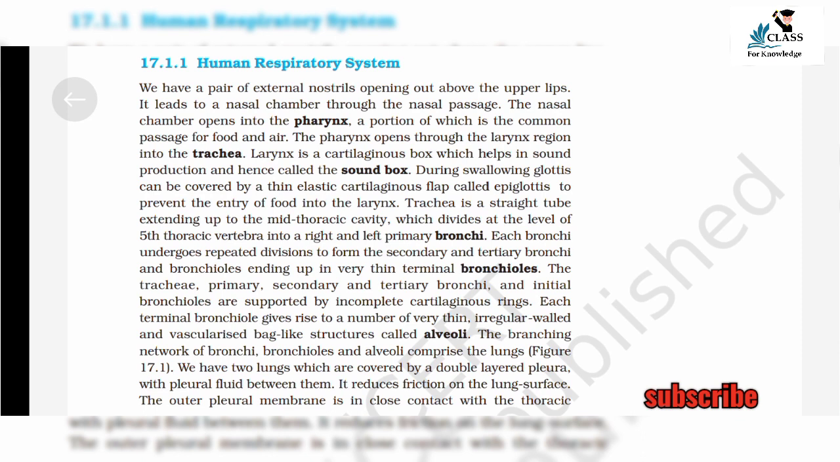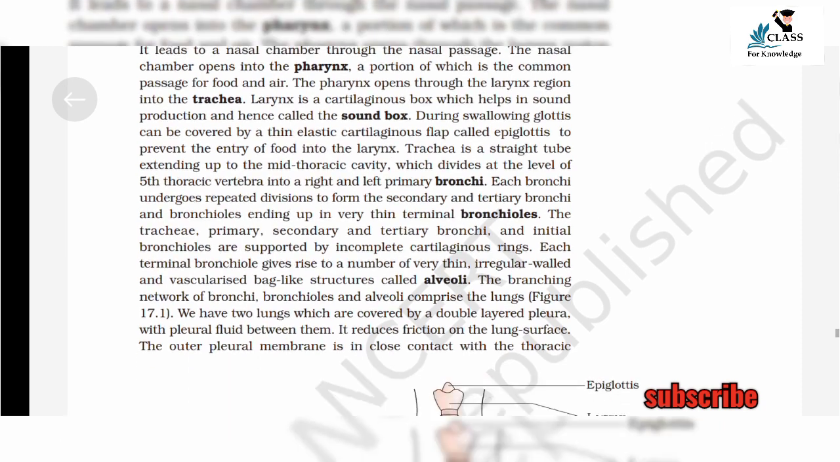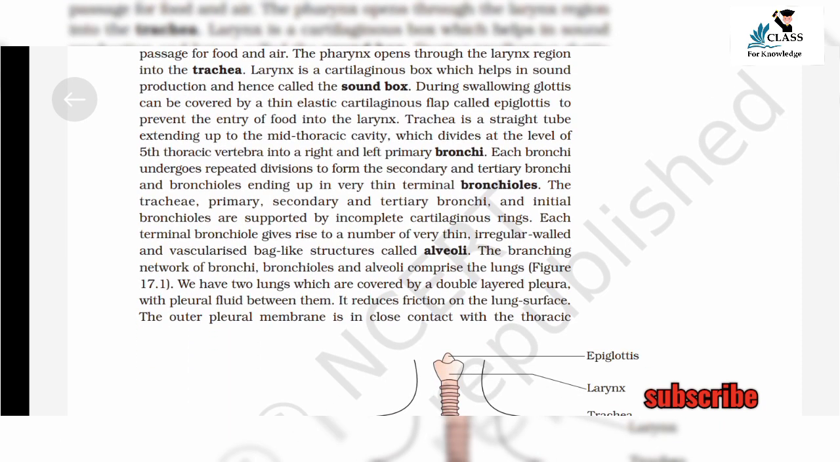17.1.1 Human respiratory system. We have a pair of external nostrils opening out above the upper lip. It leads to a nasal chamber through the nasal passage. The nasal chamber opens into the pharynx, a portion of which is the common passage for food and air. The pharynx opens through the larynx region into the trachea. Larynx is a cartilaginous box which helps in sound production and hence is called the sound box. During swallowing, the glottis can be covered by a thin elastic cartilaginous flap called epiglottis to prevent the entry of food into the larynx.